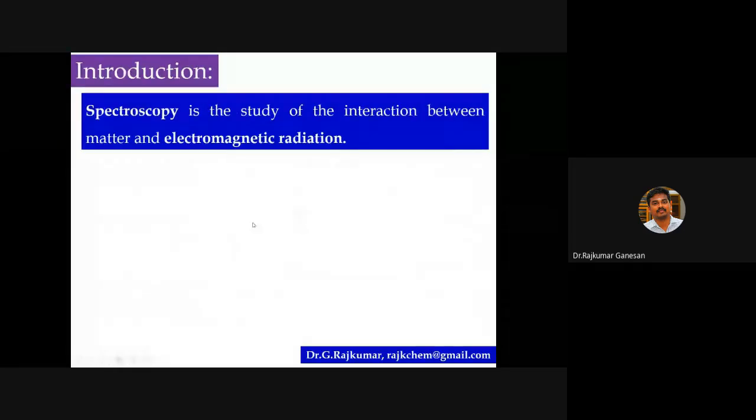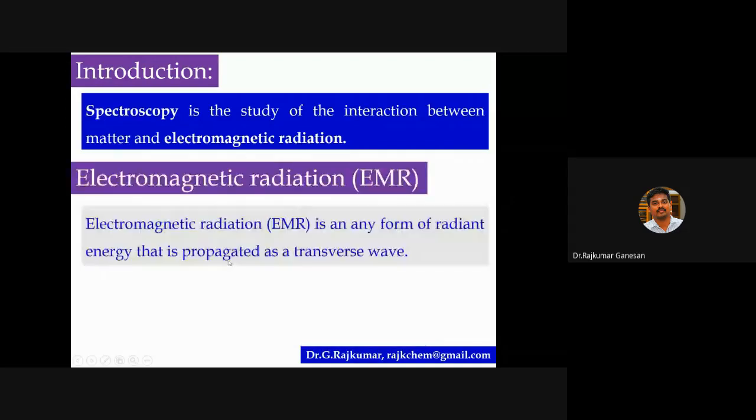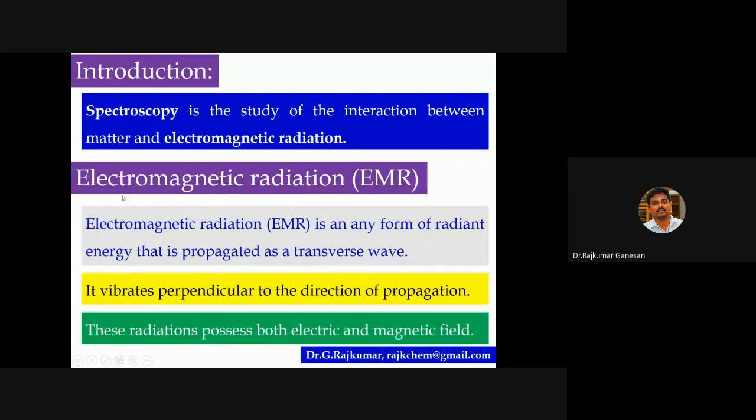In the case of mass spectrometry, you are passing a high energy electron beam to the molecule. So there's a bombardment. That is a different story. Electromagnetic radiation, simply EMR, is any form of radiant energy that is propagated as a transverse wave. So what is a transverse wave? I will explain in the next slide. It vibrates perpendicular to the direction of propagation. As the name itself tells, electromagnetic radiation possesses both electric and magnetic fields.